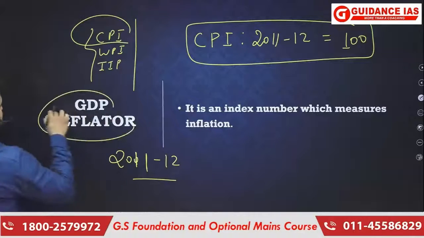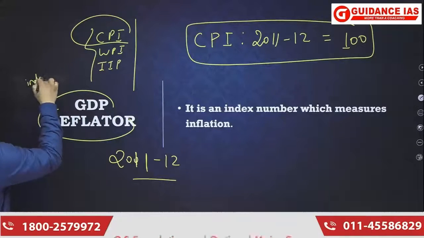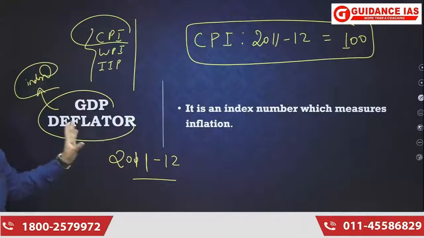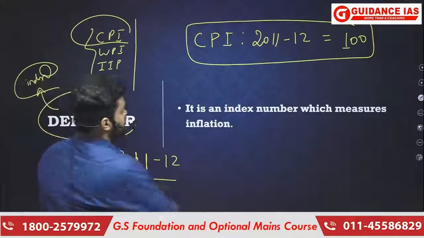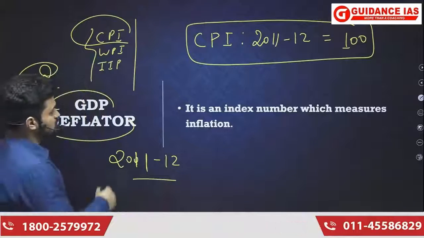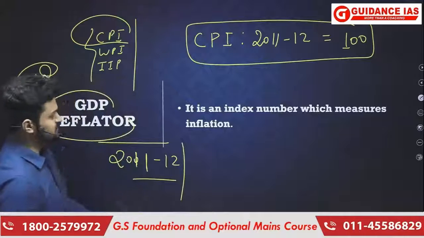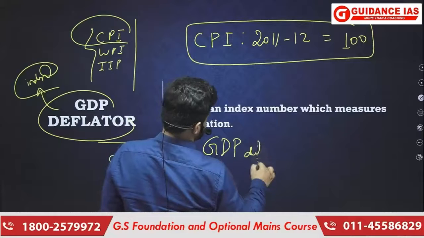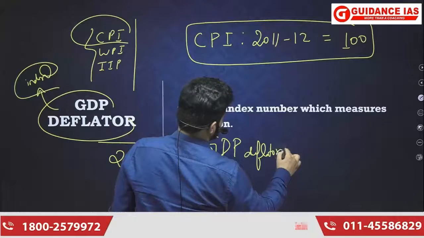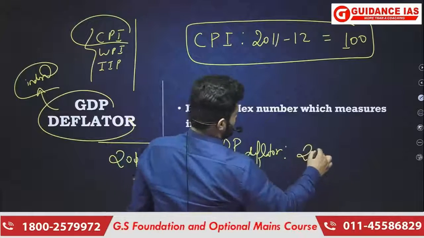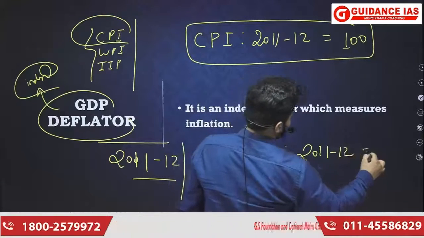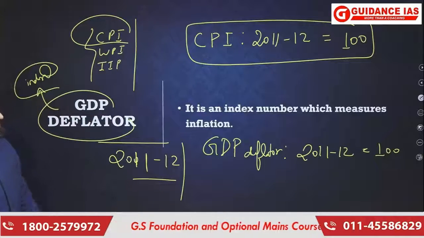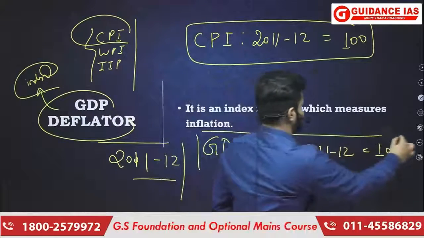GDP deflator is an index number, and if we make 2011-12 the base year of this index number, then for expressing the value of this index number in base year, we can write GDP deflator colon 2011-12 equals 100. Okay, this is how we express the value of GDP deflator.